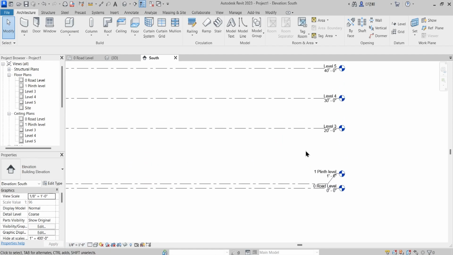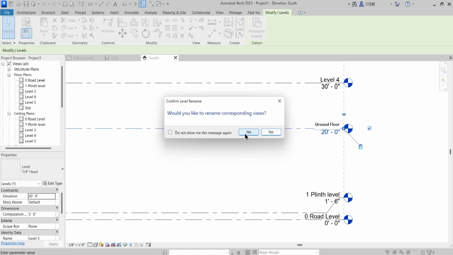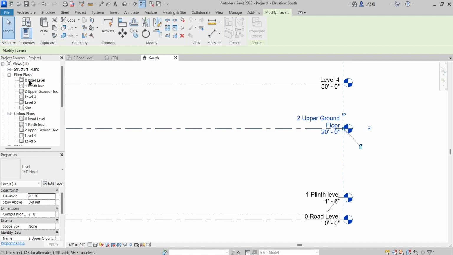Likewise I will just enter this to be the second upper ground floor. The reason for following the chronology is that in your project browser you will have everything according to the numerics, that is 0 road level, 1 plinth level, second upper ground floor level.